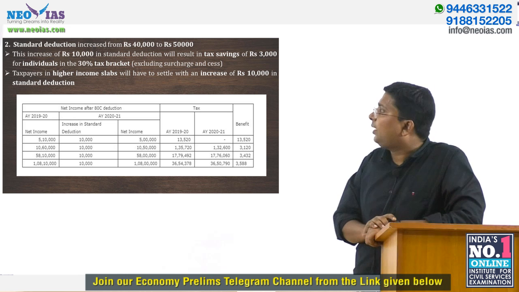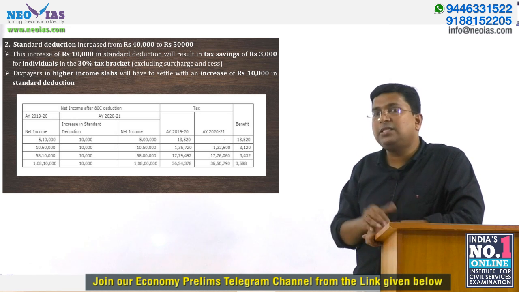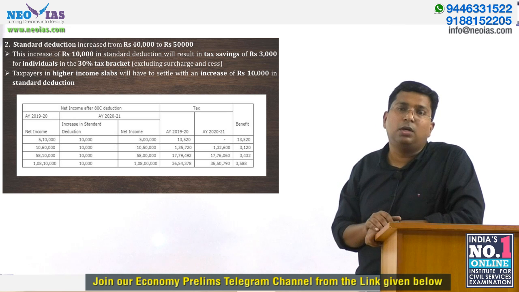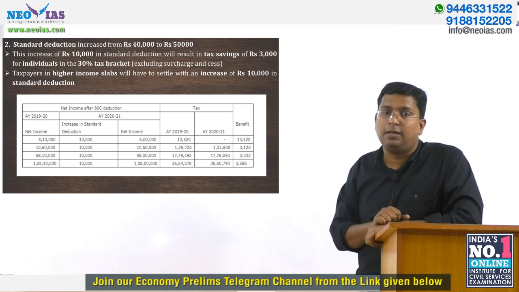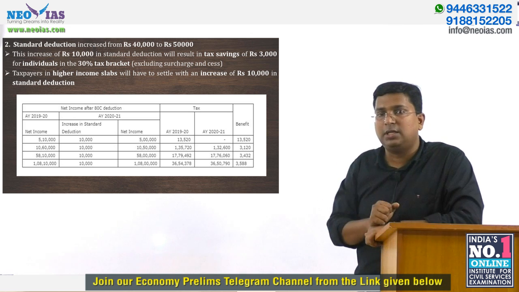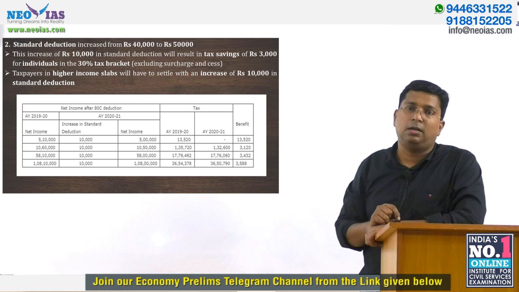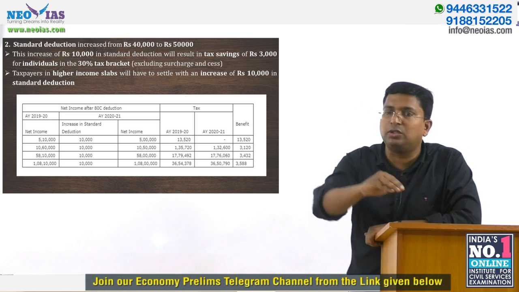The second change is regarding the standard deduction. I told you, standard deduction was reintroduced in the budget 2018-19. And when it was introduced, the standard deduction amount was 40,000. This interim budget has increased the standard deduction amount from 40,000 to 50,000.